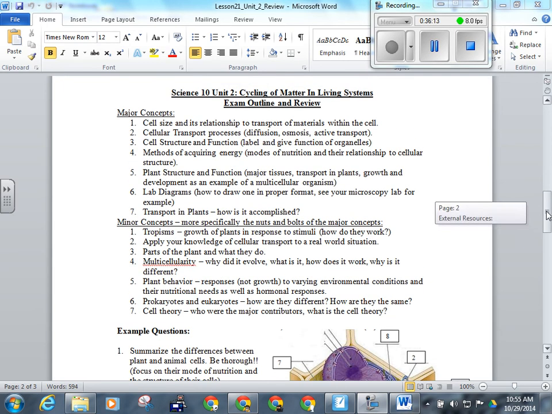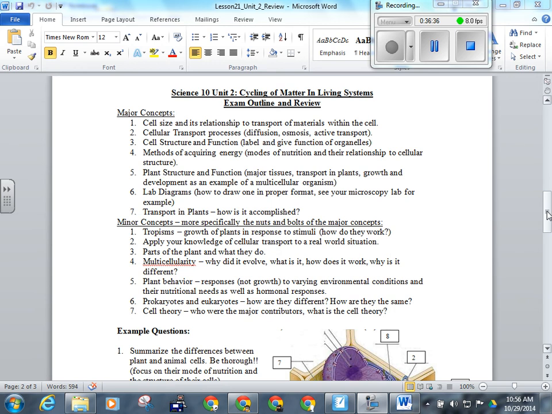So your first sheet there basically has your major concepts and minor concepts. If it's a major concept, it's something you should know really well because it's probably in both the multiple choice and the written response, or represents a significant number of marks on the exam, and requires more high-level thinking. The minor concepts are more the memorization stuff. They're still important to know.